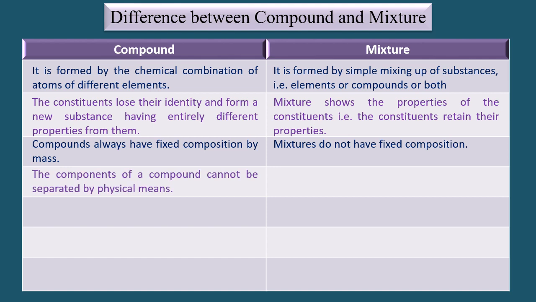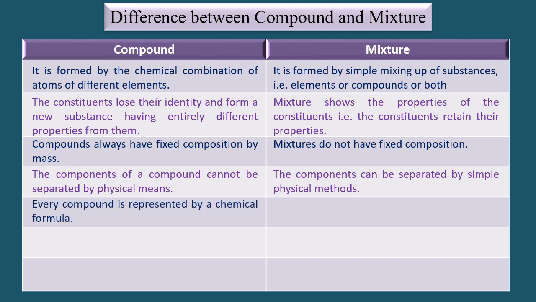The components of a compound cannot be separated by physical means, whereas the components of a mixture can be separated by simple physical methods. Every compound is represented by a chemical formula, but a mixture consists of two or more components and does not have any chemical formula.